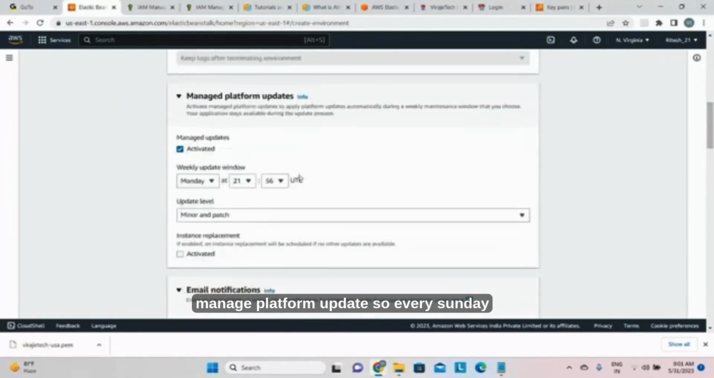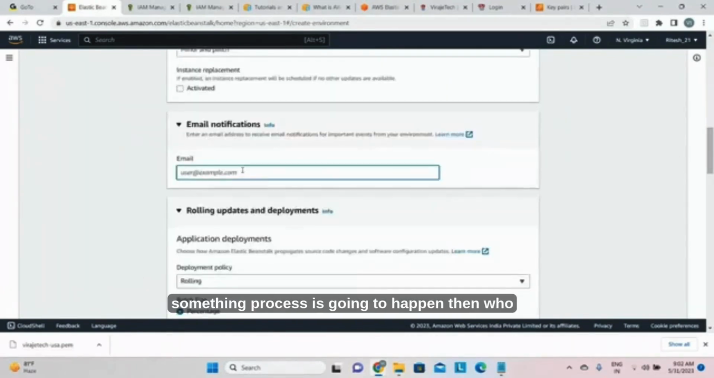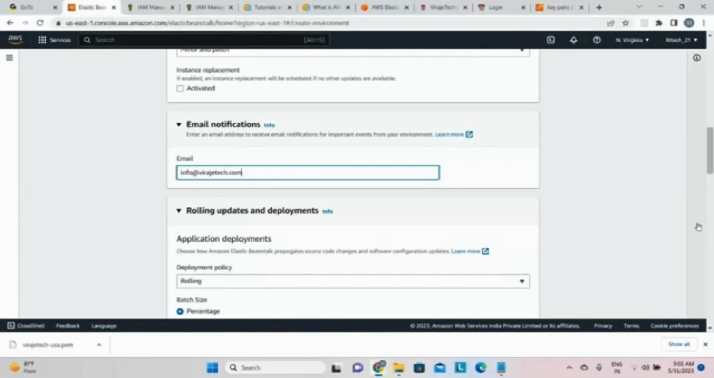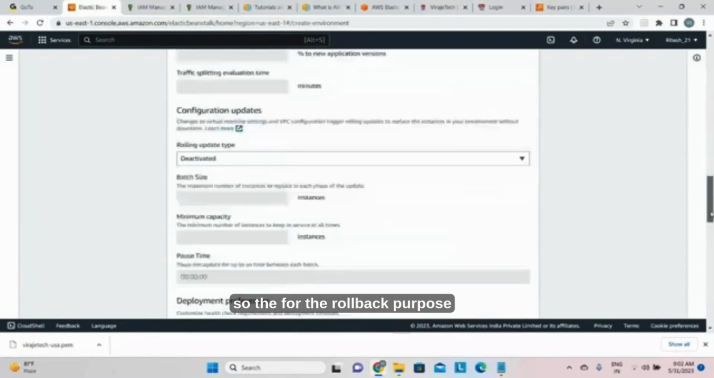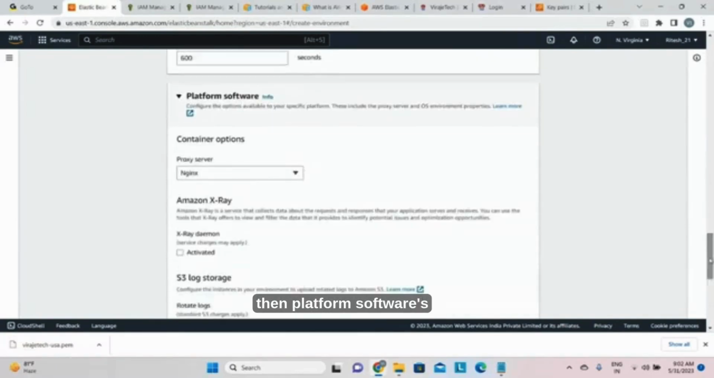Managed platform update, so every Sunday, suppose you want, every Sunday auto update will happen, patches and all. Okay, email notification: if some process is going to happen, then who is supposed to get the email? info@virajetech.com, so you can give your email ID and get those updates. Rolling updates, okay, for rollback purposes. Configuration updates, so you can define the parameters whichever you want.